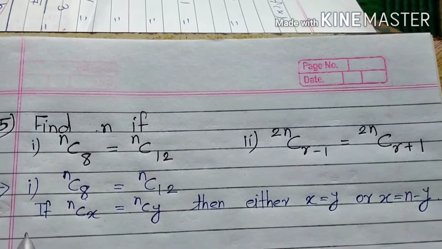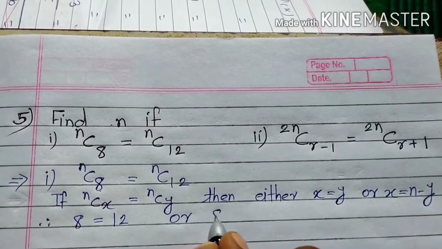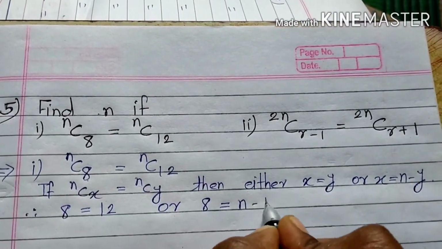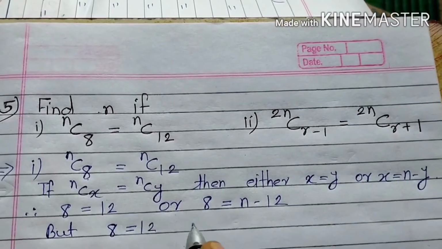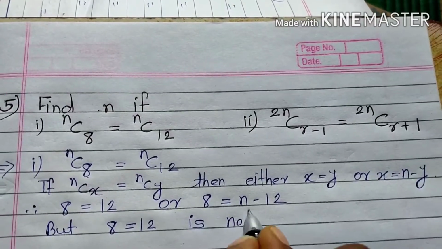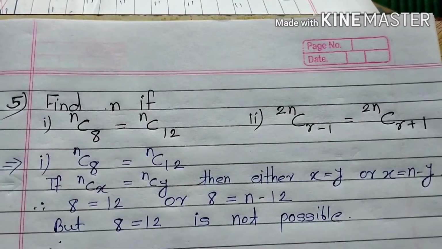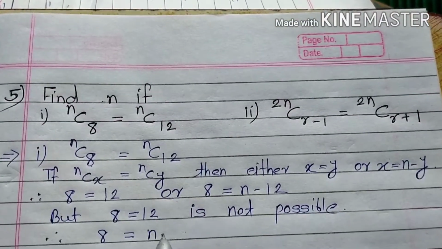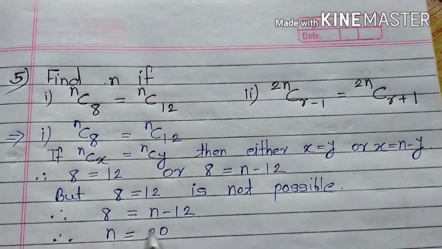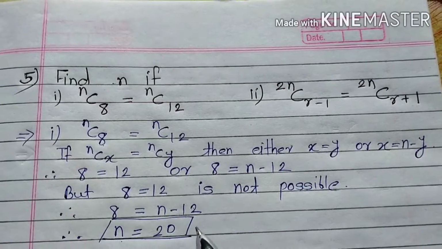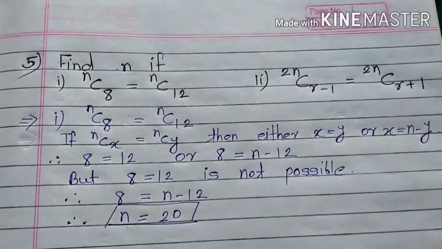So here 8 is equal to 12 or 8 is equal to n minus 12. But 8 is equal to 12 is not possible. So therefore 8 is equal to n minus 12, and therefore we get n is equal to 20. So you can observe it is very simple.